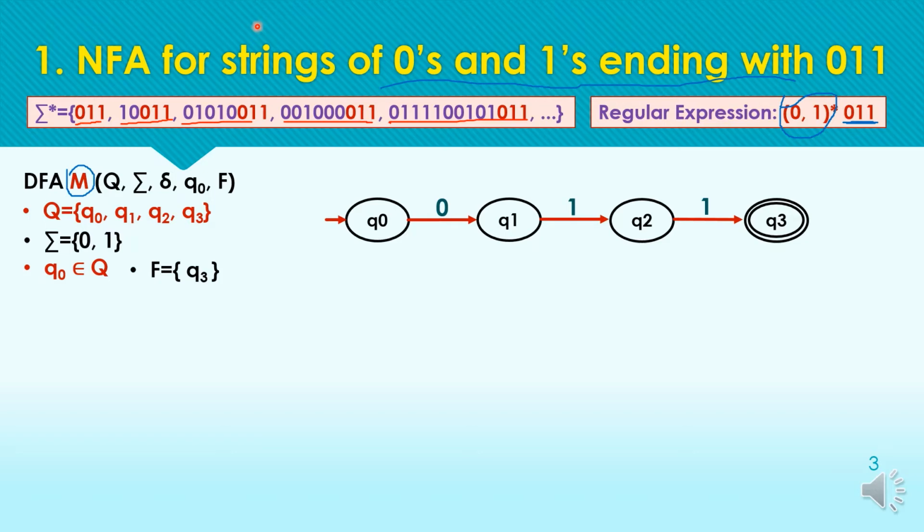We can construct the transition diagram for NFA in a very simple way, like we have discussed in the regular expression. Here we can receive any number of zeros or 1, or receive no 0 or 1, but we require 0 1 1.